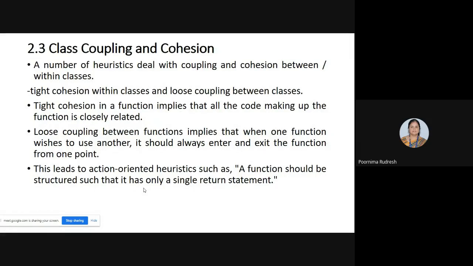Now, is it clear? Cohesion and coupling. Here we are applying cohesion within the class and coupling between the classes. Cohesion is called tight cohesion and it belongs to whatever code we are writing for a function that is closely related. But coupling is between the functions, where one function can make use of other functions with a single entry and exit point. Now is it clear? Now what are cohesion and coupling?